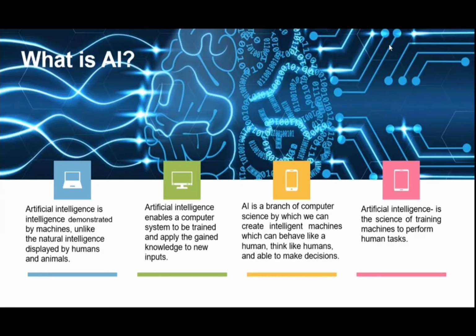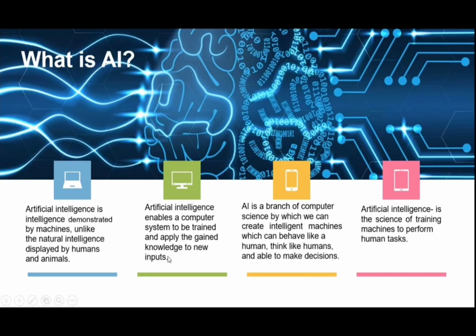One is this: artificial intelligence is intelligence demonstrated by machines, unlike the natural intelligence displayed by humans and animals. That means we are giving some intelligence to machines, which is not natural intelligence. It is programmed intelligence.